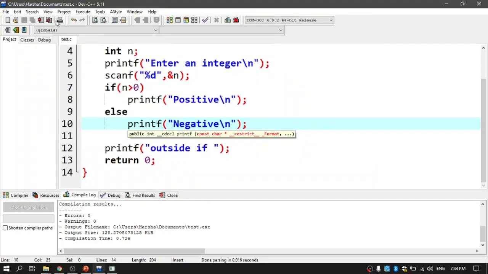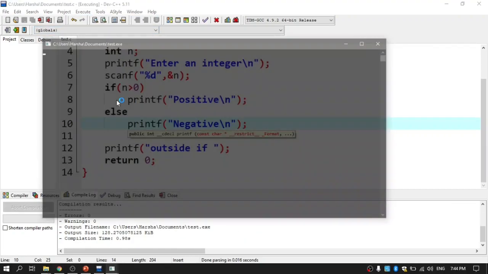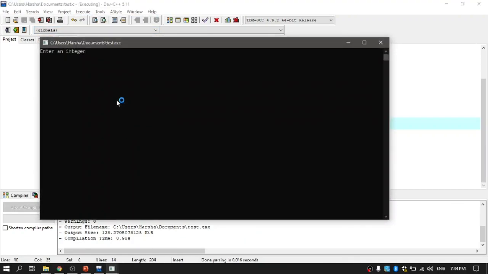If I run the code one more time, and the input is 123, then it is a positive value. Yeah, that's how it is going to work generally.